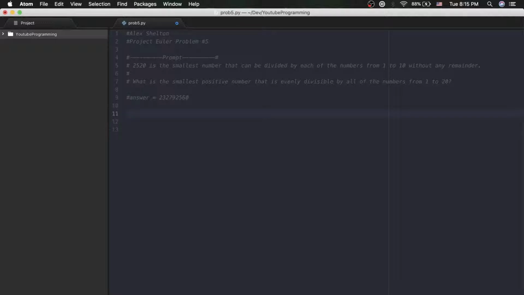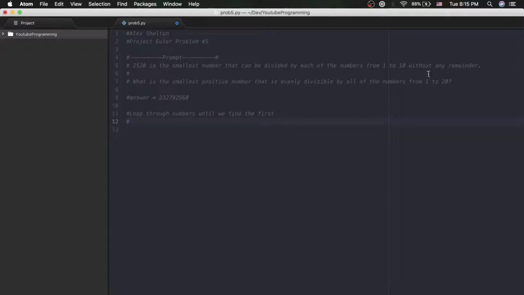Looking at this prompt, there are a couple things we can tell we're going to have to do right off the bat. We're going to have to loop through some numbers until we find the first one, because once we find the answer, it will be the smallest positive number if we're just looping through a range of numbers.